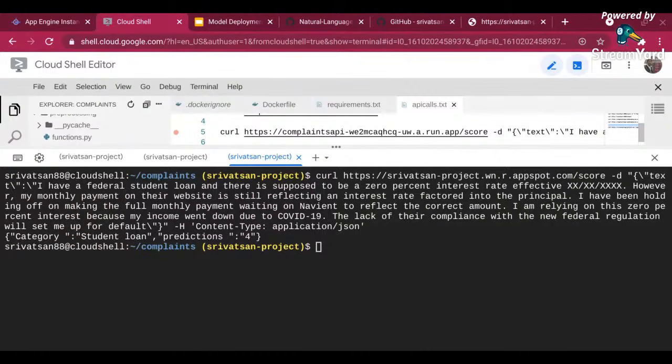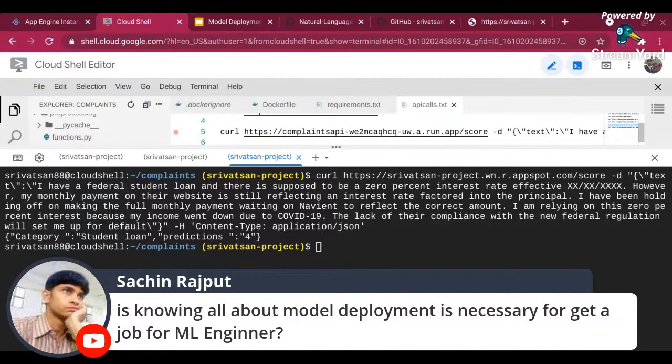I will try to take as many questions as possible. So the next question is: is knowing all about model deployment necessary for getting an ML engineer job?